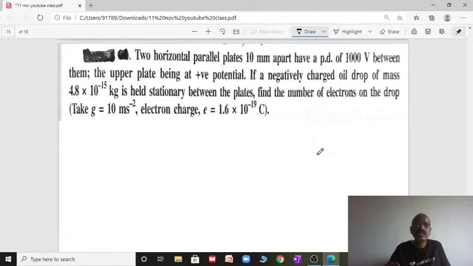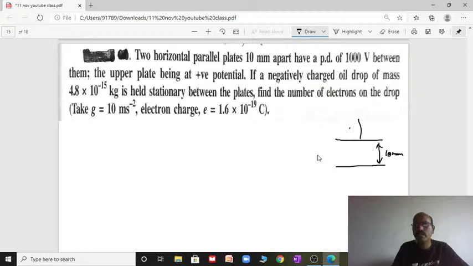Two horizontal plates. Read the question carefully now. Two parallel horizontal plates, 10 mm apart. The distance is given. One plate is positive and another negative.